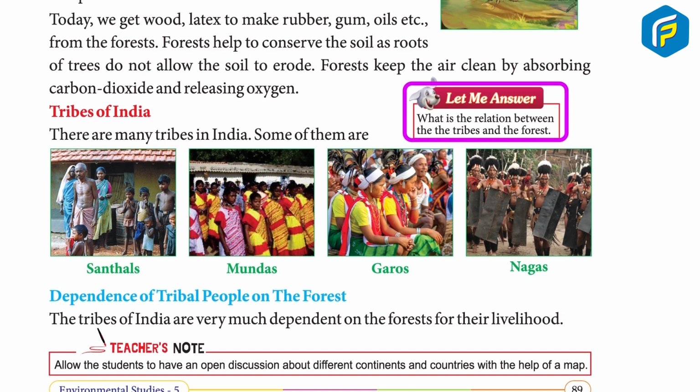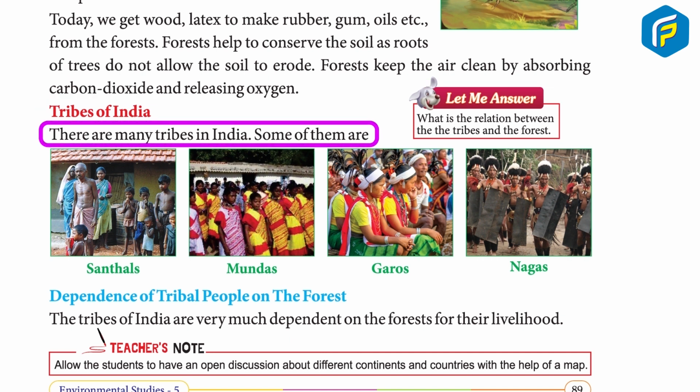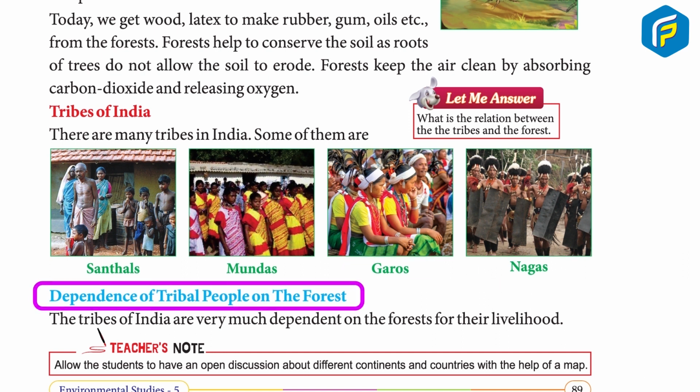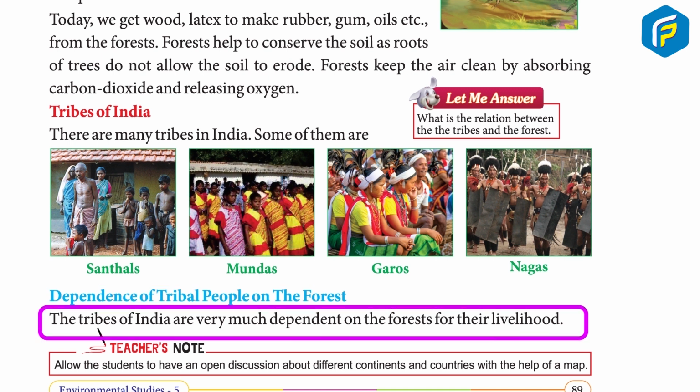Let me answer: what is the relation between the tribes and the forest? Tribes of India. There are many tribes in India. Some of them are Santals, Mundas, Garos, Nagas. Dependence of tribal people on the forest. The tribes of India are very much dependent on the forest for their livelihood.